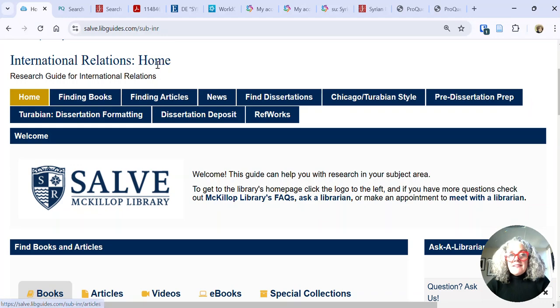You will find this research guide in your Canvas core shells if you click on Library Resources, the Library Resources tab in your Canvas course.